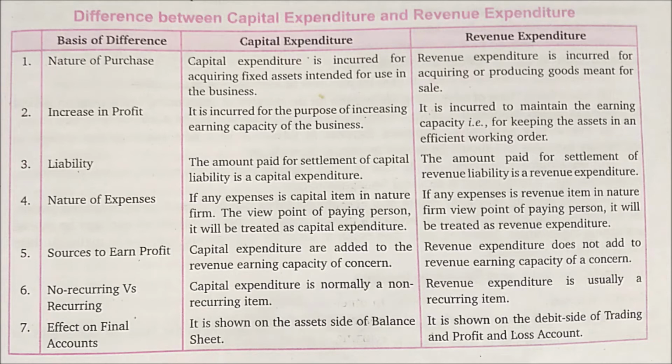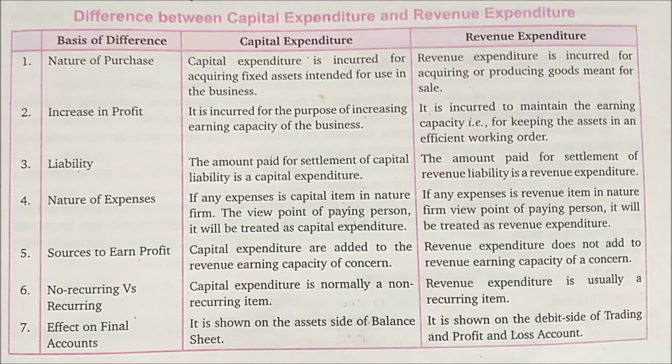Source of earned profit. Capital expenditures are added to the revenue earning capacity of a concern, whereas revenue expenditure does not add to the revenue earning capacity of a concern. And non-recurring versus recurring. That is, capital expenditure is normally a non-recurring item, whereas revenue expenditure is usually a recurring item.